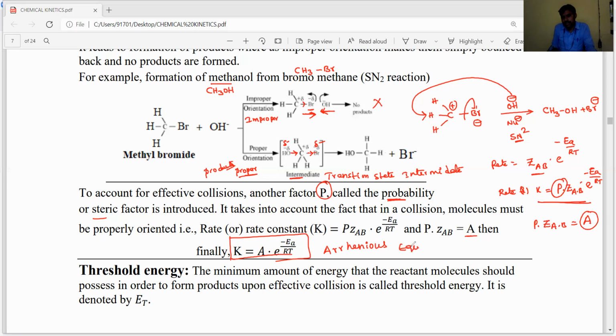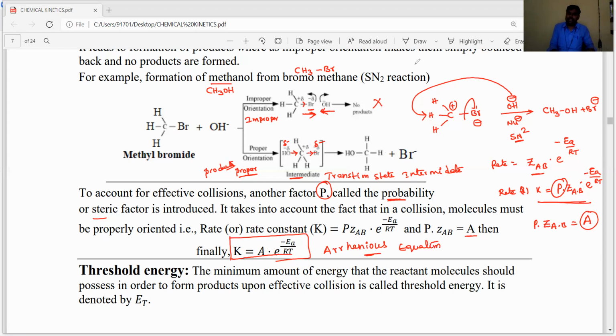Okay, dear students, we have already discussed this equation. This equation is derived by using collision theory. So finally the Arrhenius equation, or rate constant, K is equal to A into e to the power of minus EA by RT. These are the main important postulates regarding the collision theory.